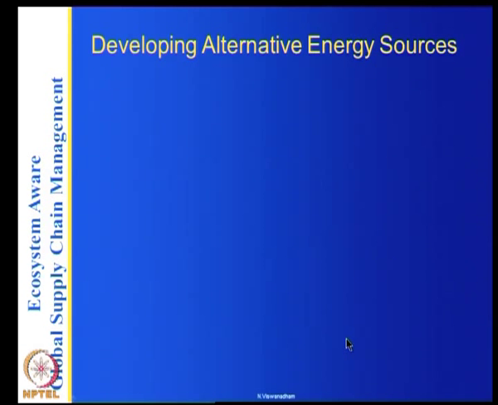So, developing alternate energy sources. I have taken CEMEX as an example because if you are talking of green supply chain, there are varieties of ways in which you can reduce your carbon footprint. There are various alternatives you can create, and I think CEMEX has done wonderfully well by using biological waste in their kilns and also developing alternate energy sources.